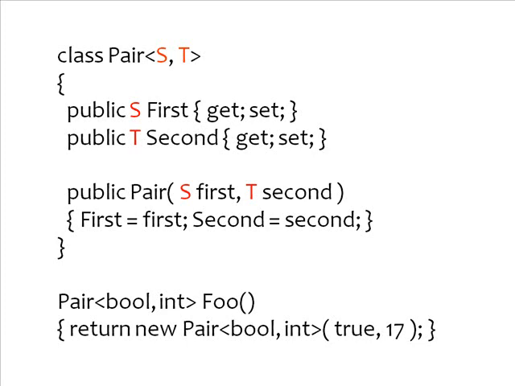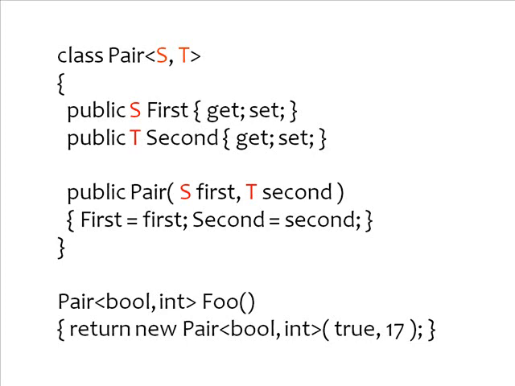So here's a class called Pair, and I'm saying that I've got some metasyntactic variables, in this case S and T, that are going to specify types, which I'm going to specify later, not while I'm writing this class. So here I've got two members of that class, first and second, and first has type S and second has type T, those types that I declared up at the top of the class inside of the angle brackets. And I've got a constructor for Pair.